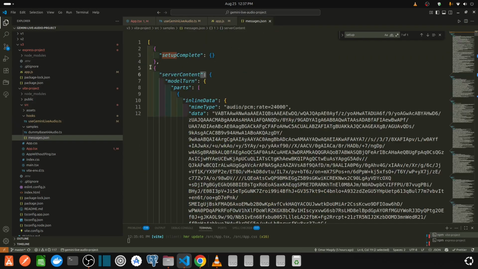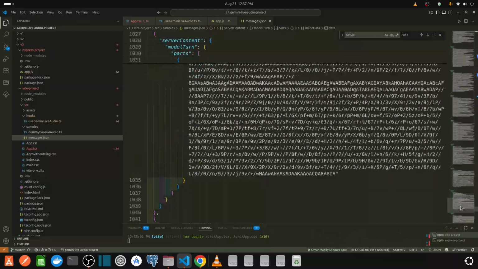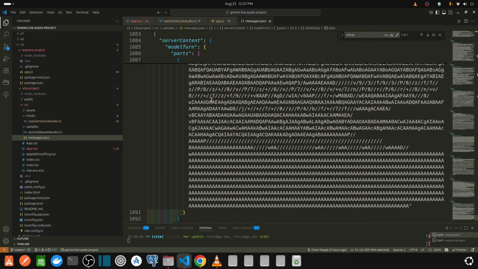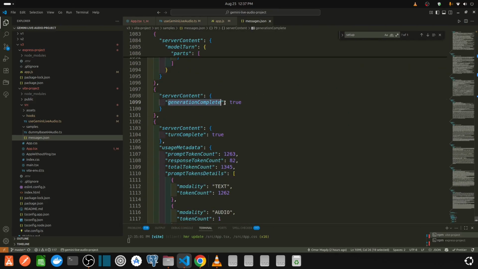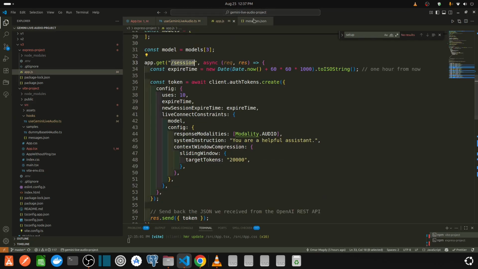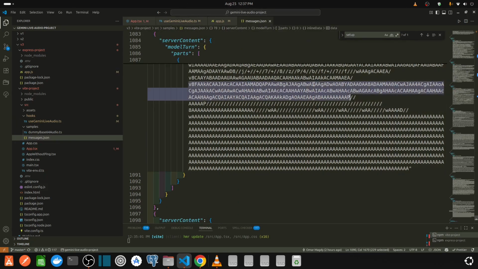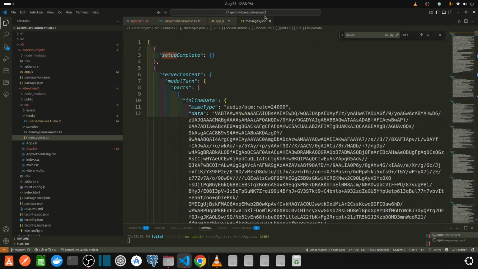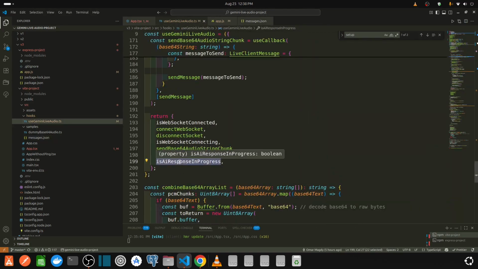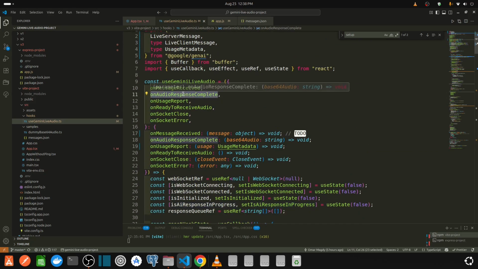During the sending of all of these messages from the server, we say response in progress until the response finally says generation complete. Then we say that the response is not in progress. We change this state to false, and we change this state to false, and then we compile all of these base 64 audio chunks, mix them together into one response, into one base 64, and then we send it using on audio response complete.